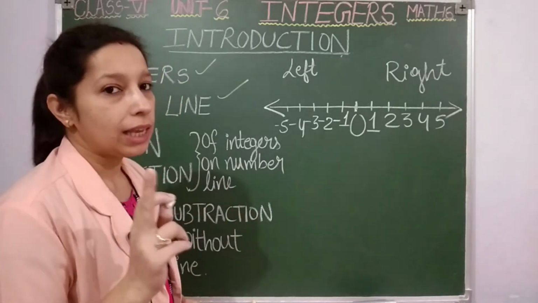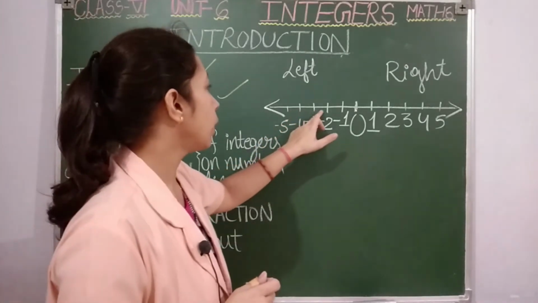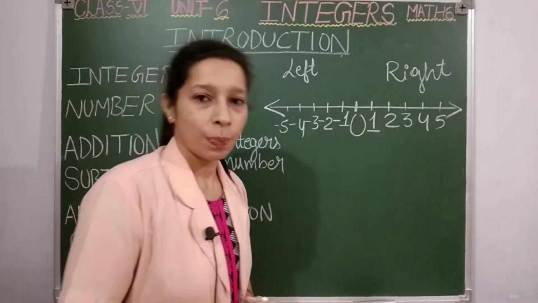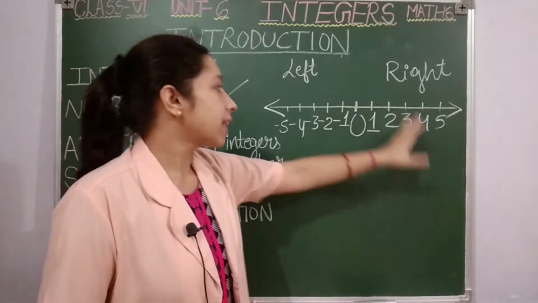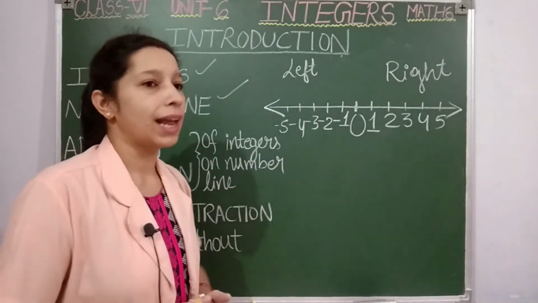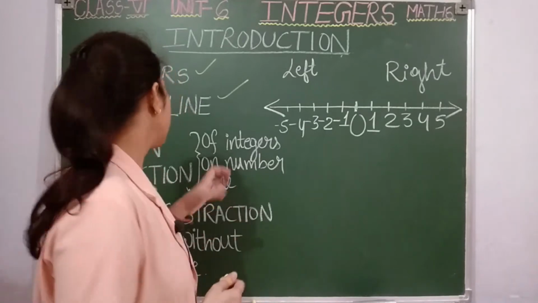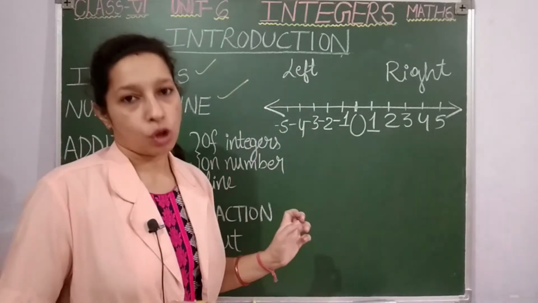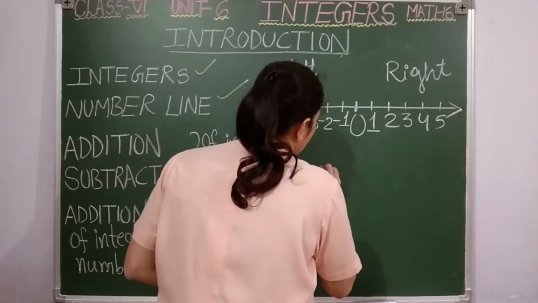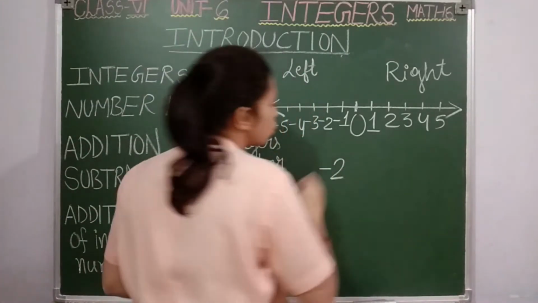While drawing the number line, keep one point in mind, that the distance between two points should be equal. The distance between two integers should be equal. So students, on the right side of the number line we write positive integers, on the left side we write negative integers. Now how to show integers on the number line? Suppose you have to show -2 on the number line.